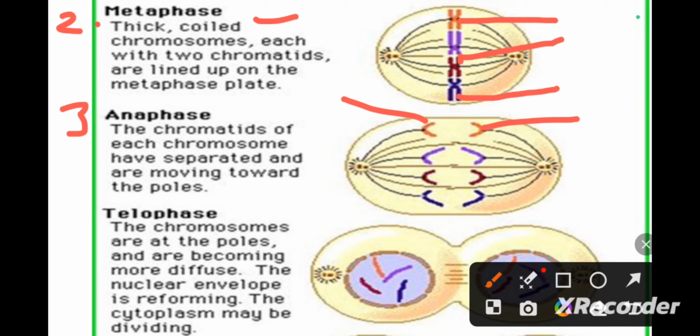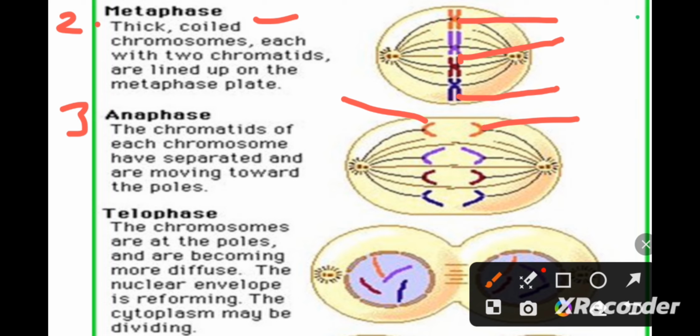So this is the reason that the chromosome number remains the same. Why? Because the centromere splits and only the chromatids move towards the opposite poles, each having its own centromere. So this is the anaphase.